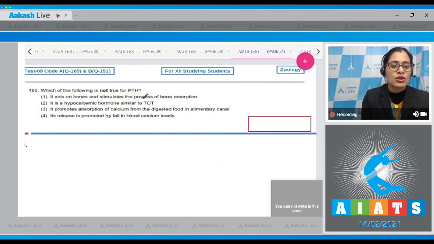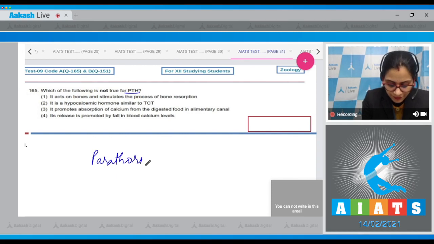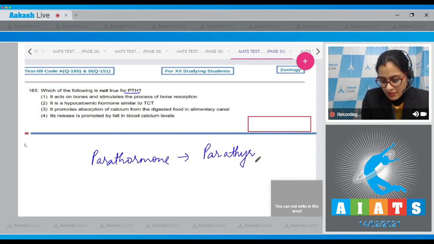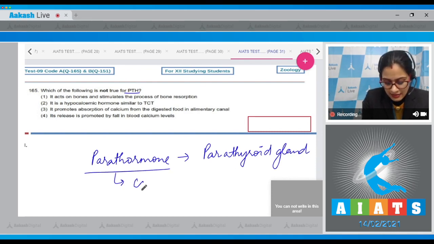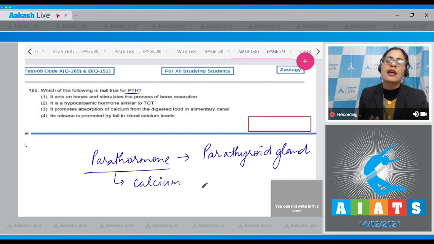Which of the following is not true for PTH? PTH is parathormone released from parathyroid gland that maintains calcium homeostasis in blood, or that maintains blood calcium level. The very first statement says it acts on bones and stimulates the process of bone resorption. As it is correct, this cannot be a correct answer to our question, because PTH maintains blood calcium level by acting on bone and stimulating the process of bone resorption.